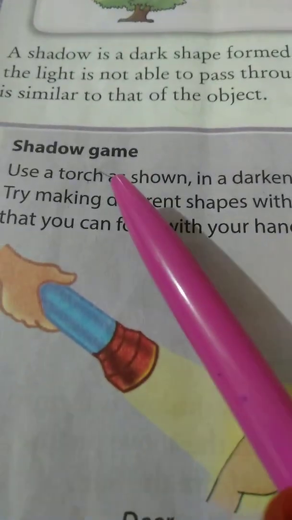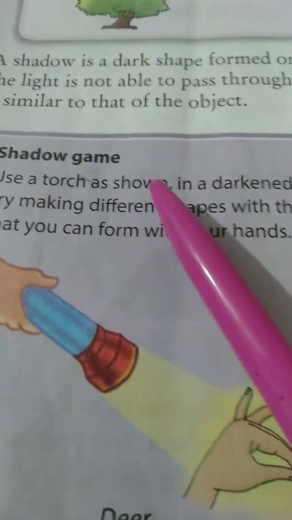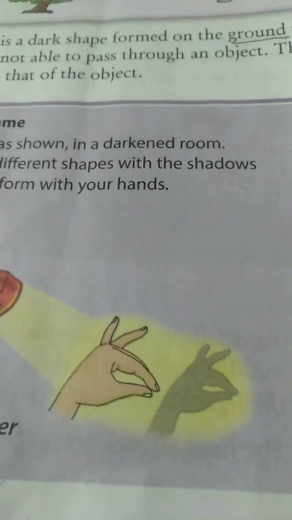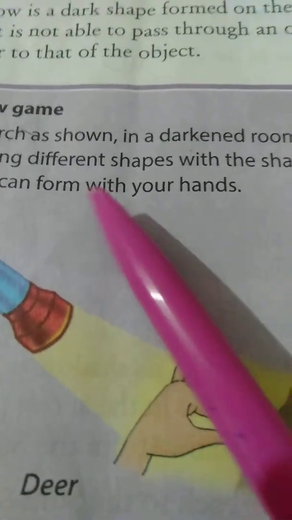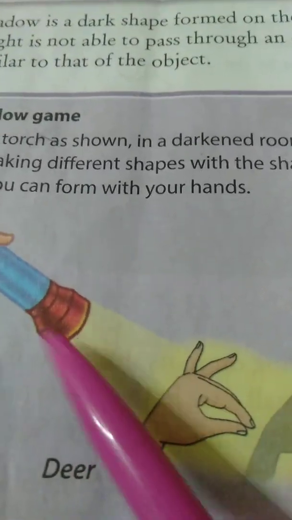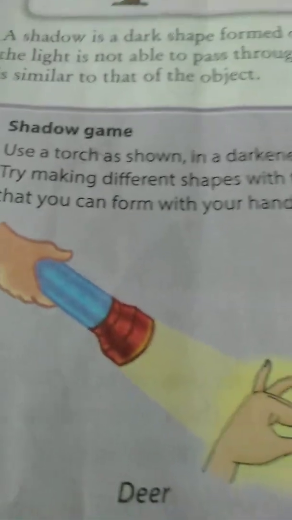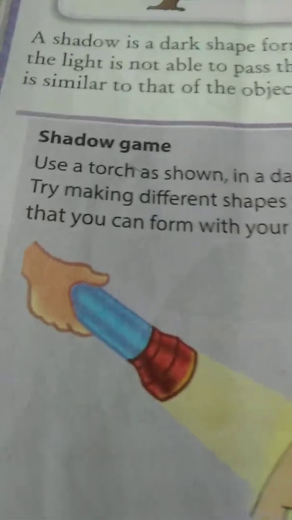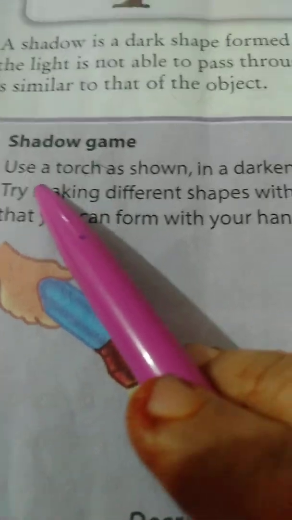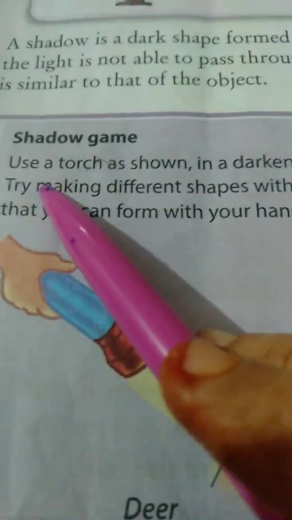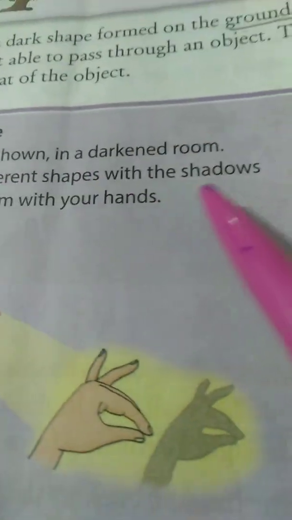This is a small shadow game. Use a torch as shown in a darkened room. Okay, you make your room dark, take out a torch and switch it on. When you switch on the torch, you can see the shadows. Try making different shapes with the shadows.